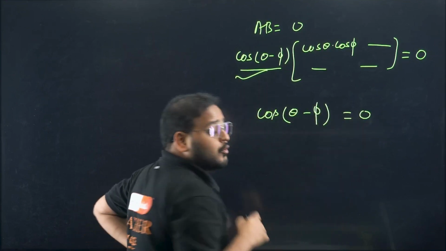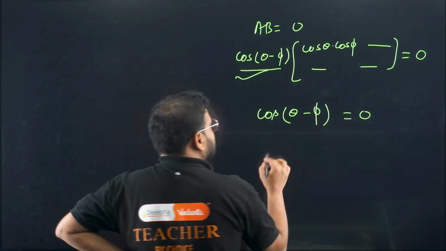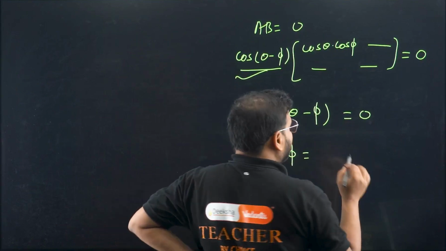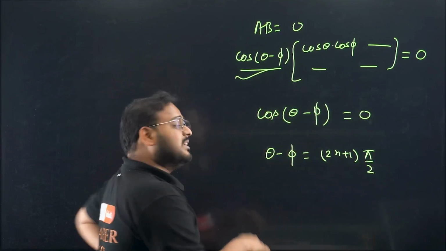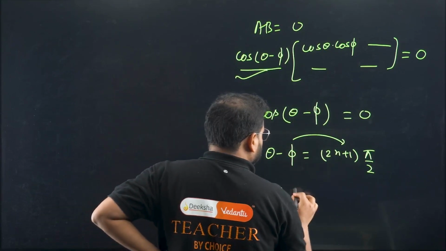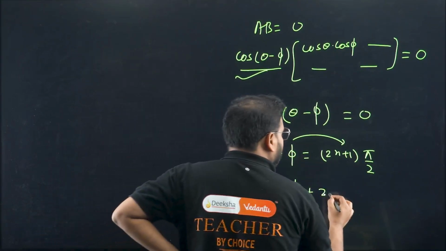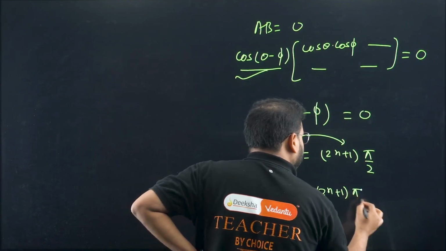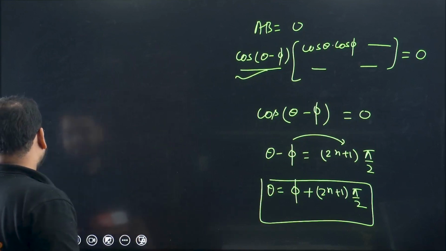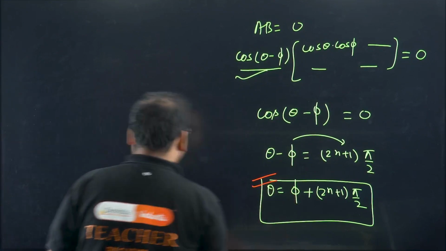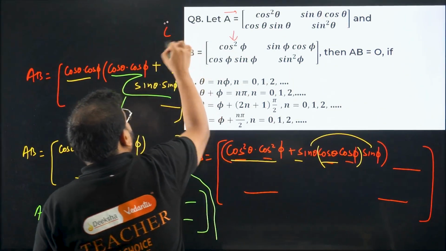When does that happen? When cos is at the odd multiples of pi by 2. It means that theta minus phi will be an odd multiple of pi by 2. So odd means 2n plus 1 times pi by 2. I want the value for theta, right? So move this phi to this side. I get theta equals phi plus, since phi is negative now, it becomes plus phi. This is positive only, so 2n plus 1 times pi by 2. That's your result. N is an integer. Okay? Have a look. This is your answer. Option is C, right? Option is C. Please check.